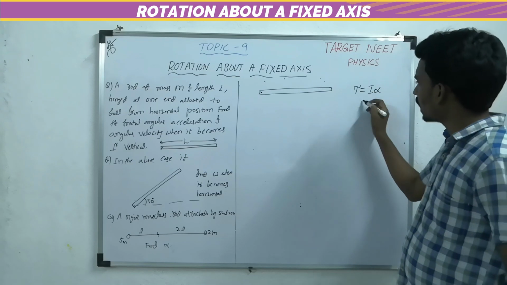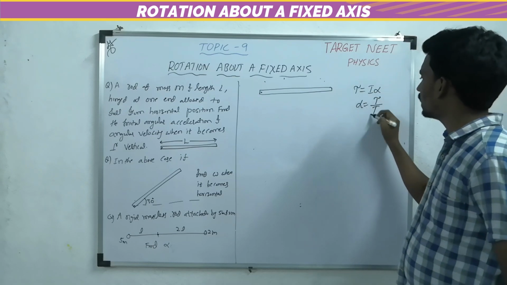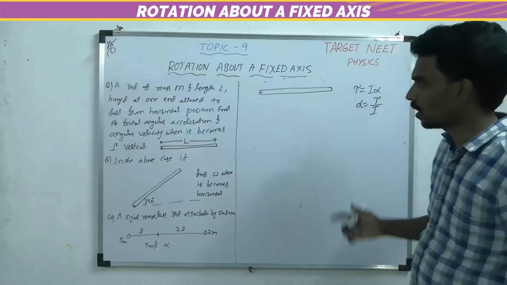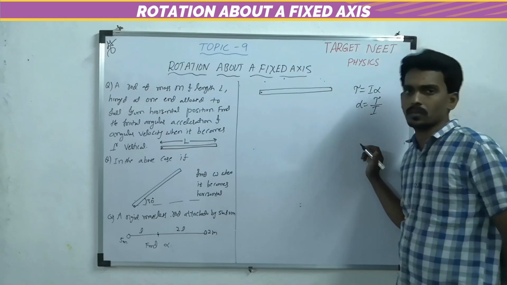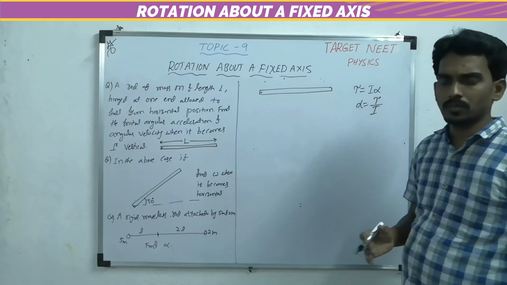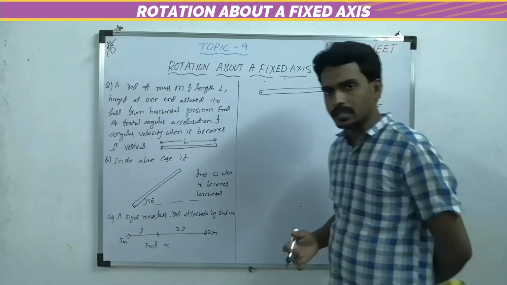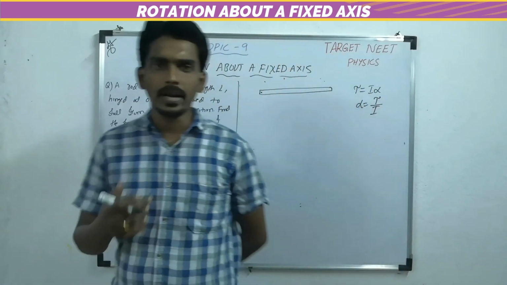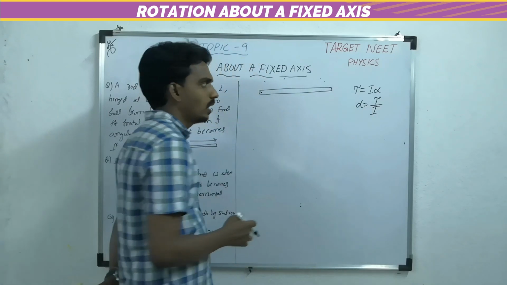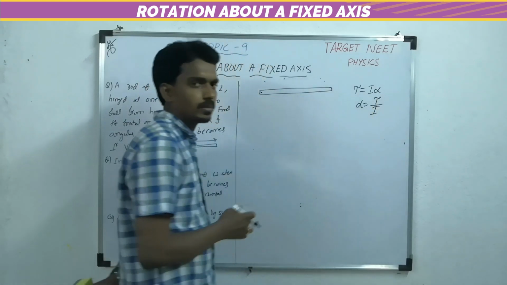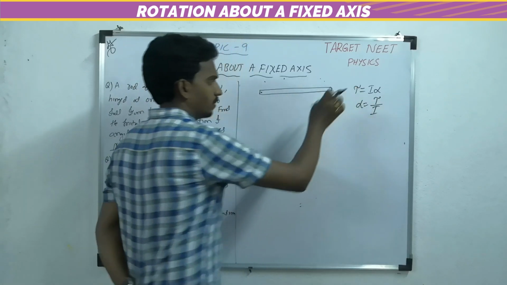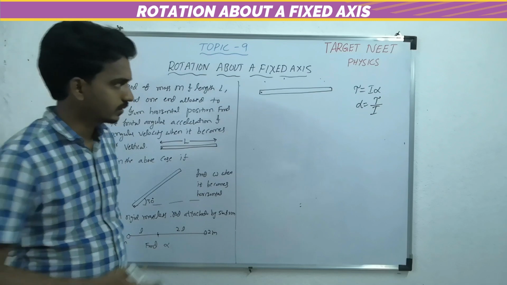If you find the torque, then alpha will be torque divided by moment of inertia. Just before, I explained how to find the moment of inertia with one example. Similarly, for the given system, use either the parallel axis theorem or the perpendicular axis theorem to find the moment of inertia, and then find the net torque using the concept of torque. Then divide them, and you will get alpha.